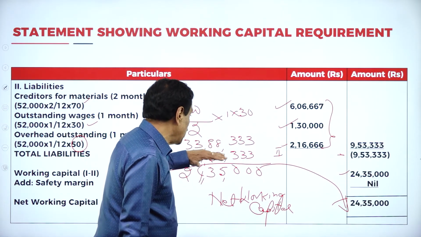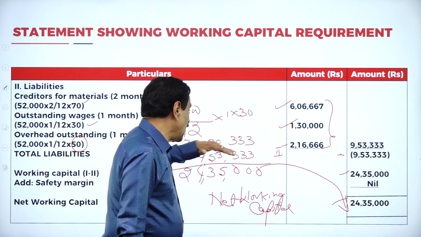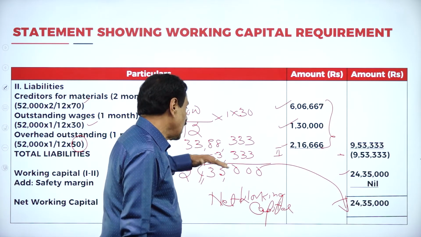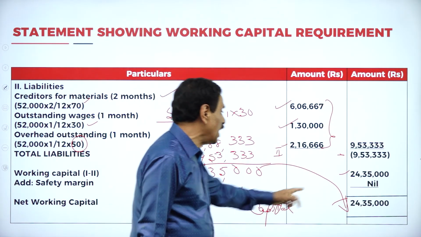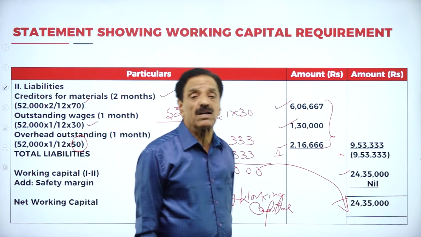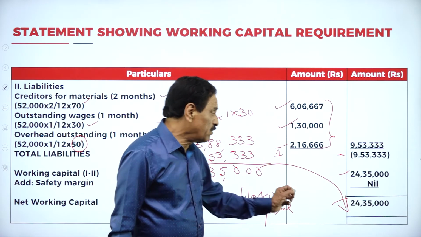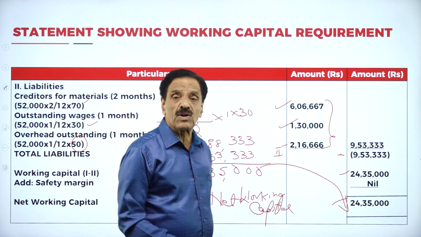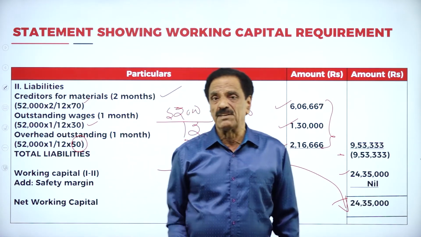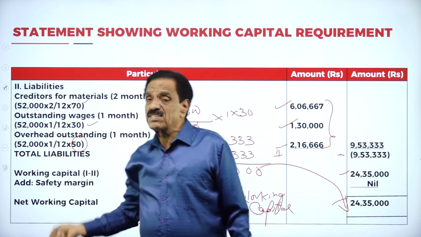Out of the current asset, current liability should be deducted. When you deduct 9,53,330 from 33,88,3,000, it will come to 24,35,000. There is no safety margin as per the problem, so I put nil. So net working capital will come to 24,35,000. Whatever instruction is given, we work according to the instruction only.